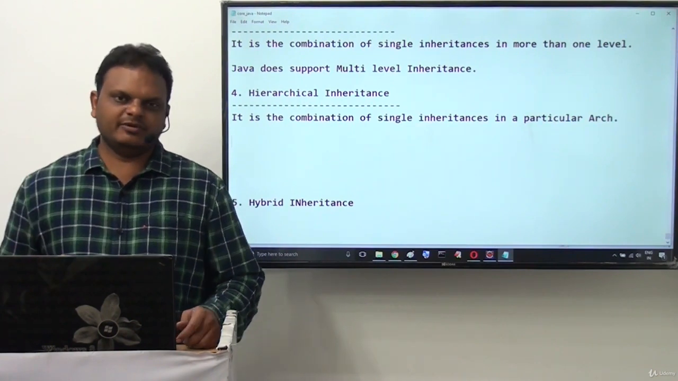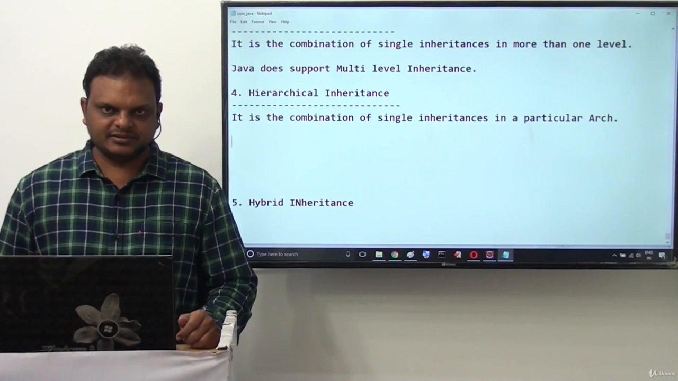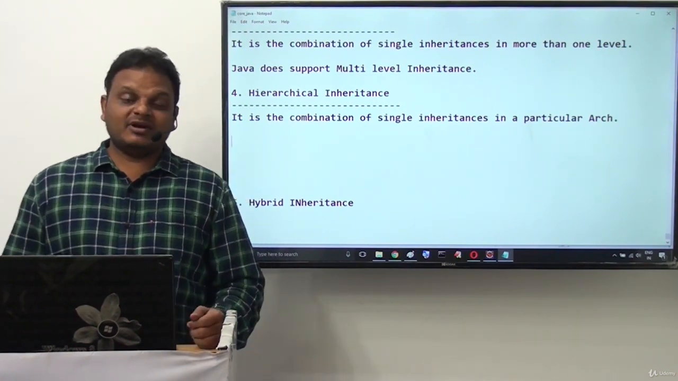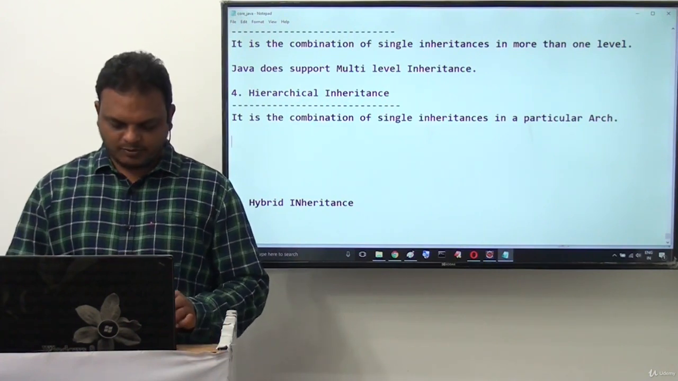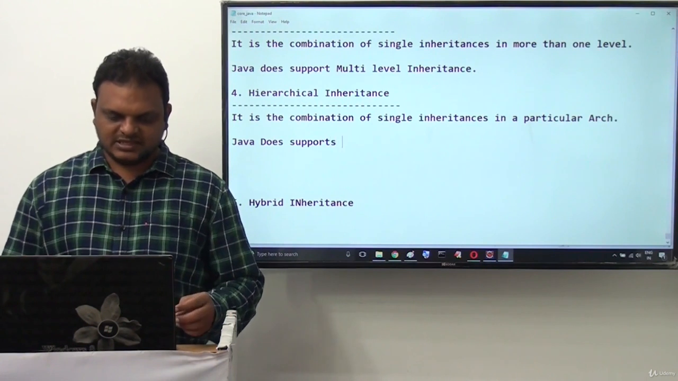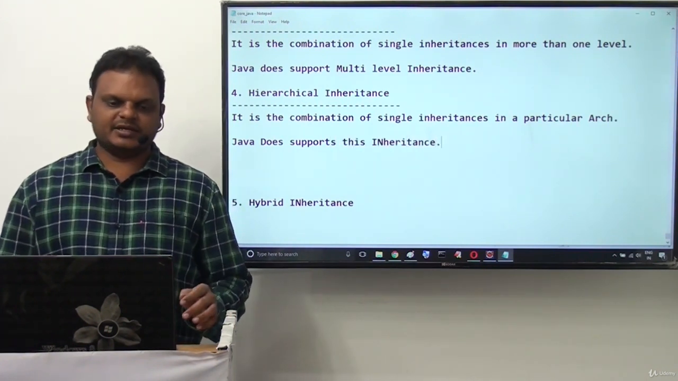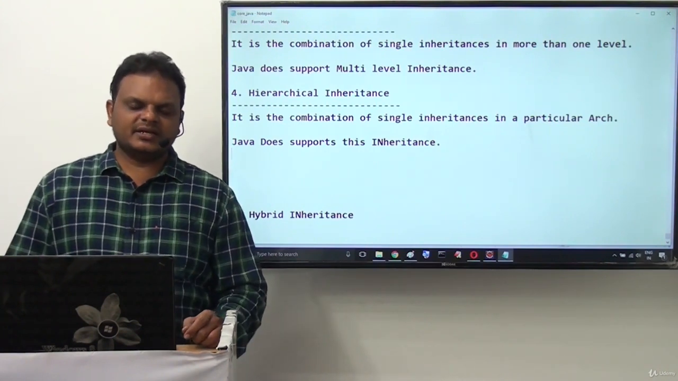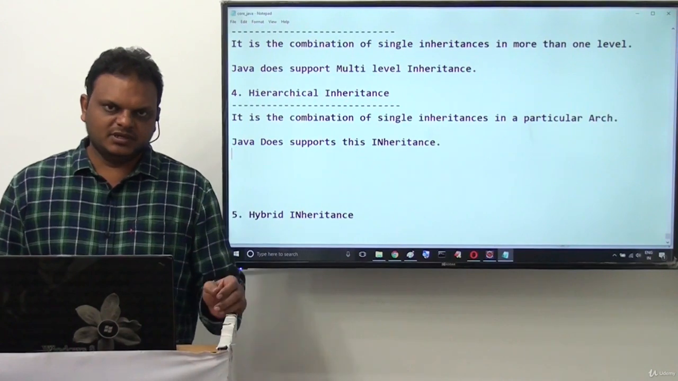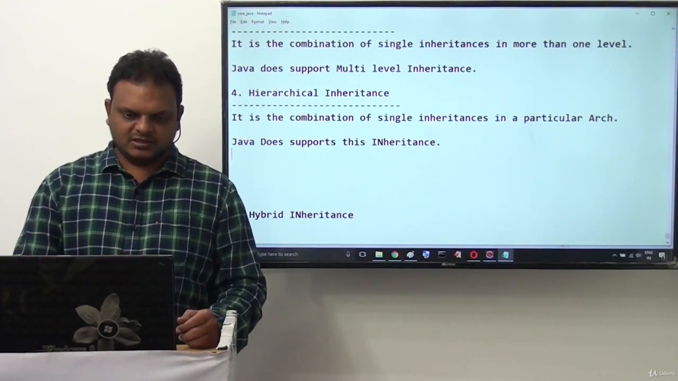Let's say, for example, maybe binary tree hierarchy, B tree hierarchy and B plus tree hierarchy, like different structures are available. Good. What about Java? Java does support hierarchical inheritance. No issues. Why? Because all are single inheritances only. So Java does support this particular type of inheritance.